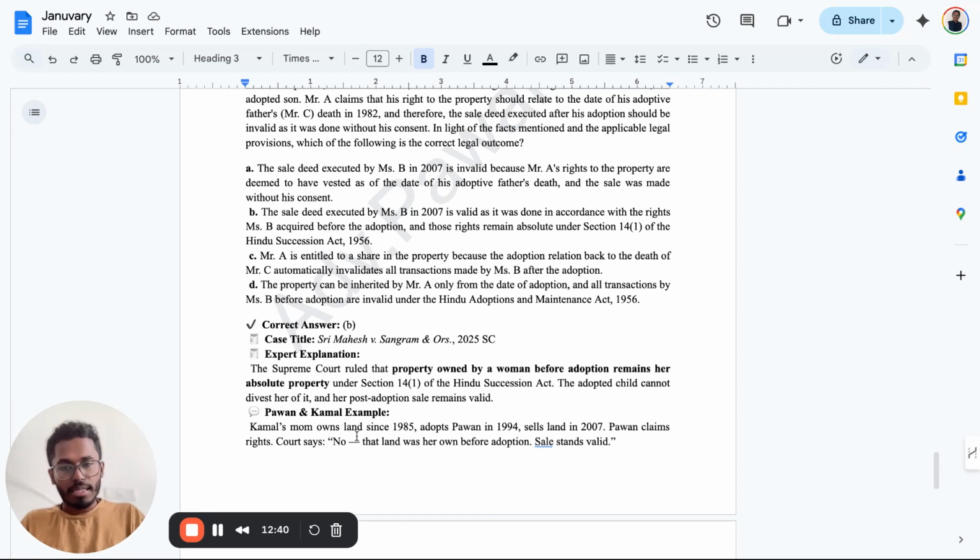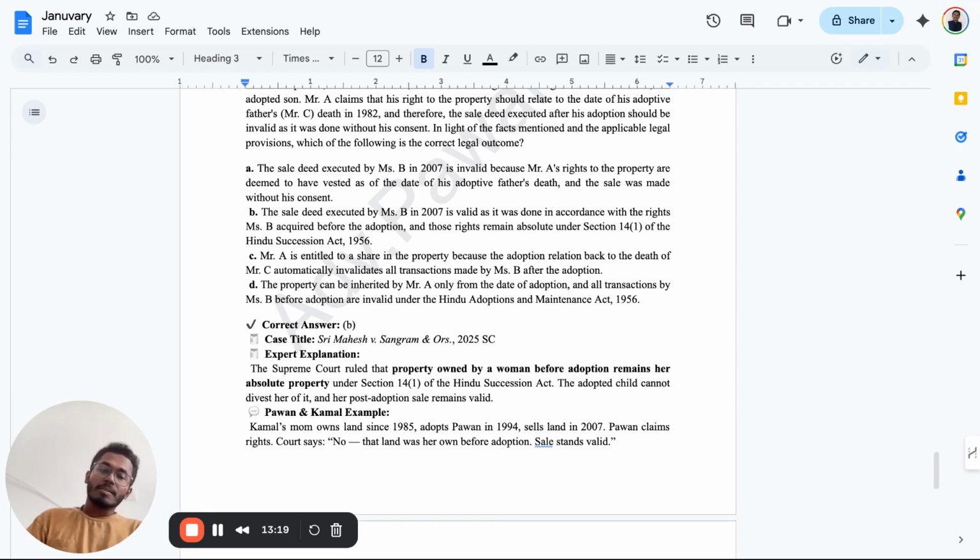Now, ninth question, let's look into it. Kamal's mom, for example, owns land since 1985, adopts Pawan in 1994, sells land in 2007. Pawan claims rights. Court says no. The land was her own before the adoption. Sale stands valid. So, for example, if the entire land was owned by her since 1985, and I was adopted in 1994, and she sells the land in 2007, and I claim the rights, the court says no, the land was her own before adoption.